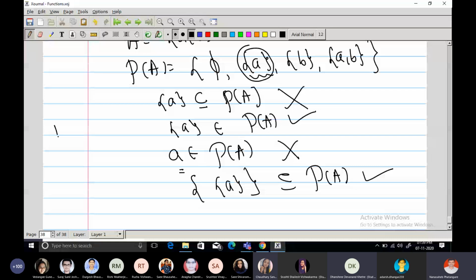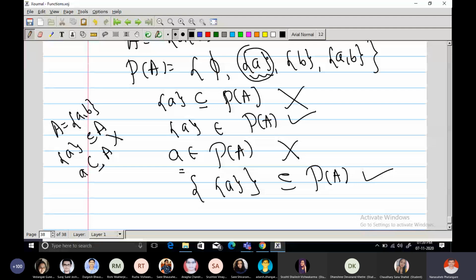Because if I have set A comma B, and when I say singleton element, then I can say that it is a subset of A. But I cannot say that A is a subset of A. Here it is not true. A is a member of A. A is not a subset of A. But if I put A in some set, then it is a subset of A.